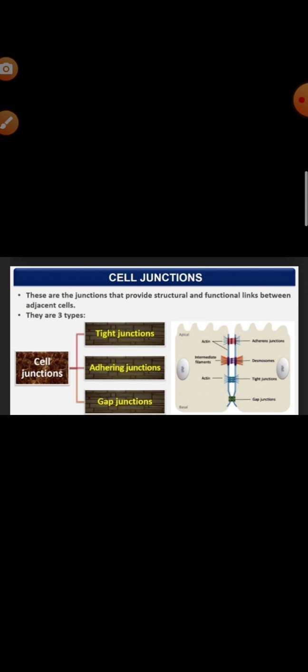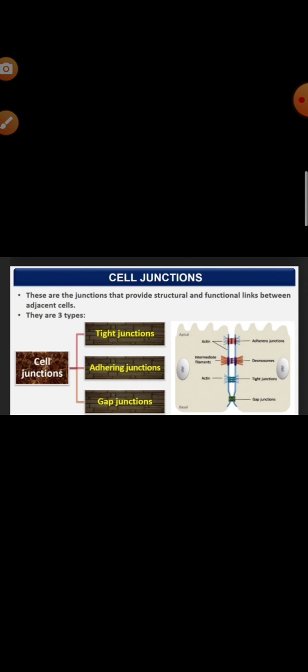And what is the adhering junction? These are found just below the tight junctions, and the intercellular space at these points has a clear fluid, while the cytoplasmic side of the membrane has a very dense plug-like structure from where the actin microfilaments extend into the cytoplasm. This adhering junction helps in cementing the cells together.